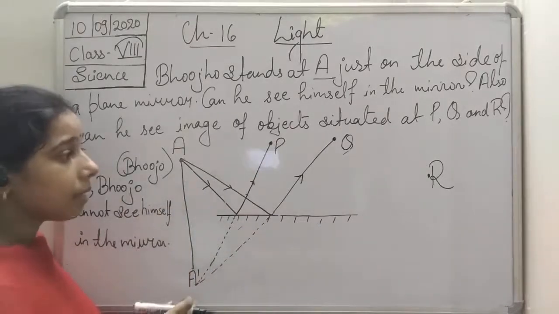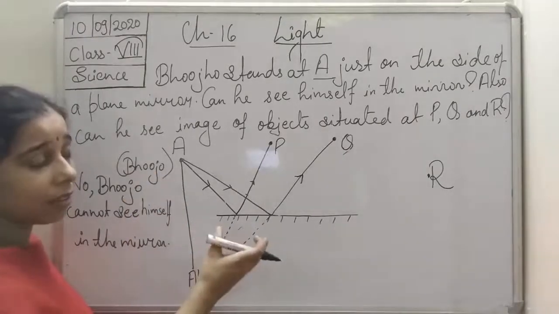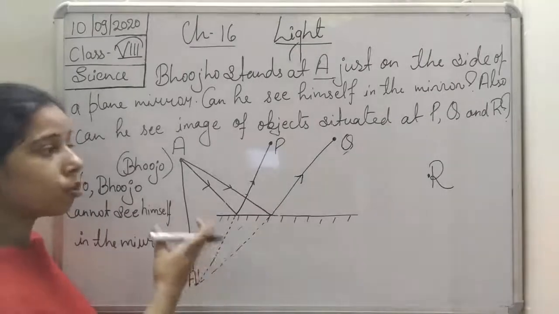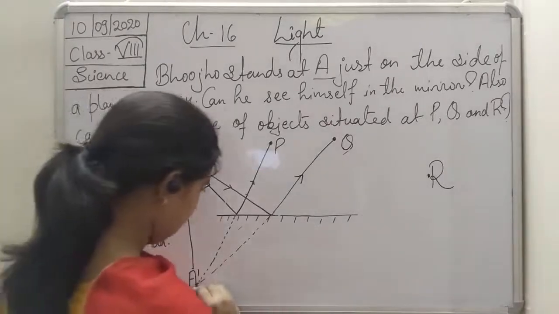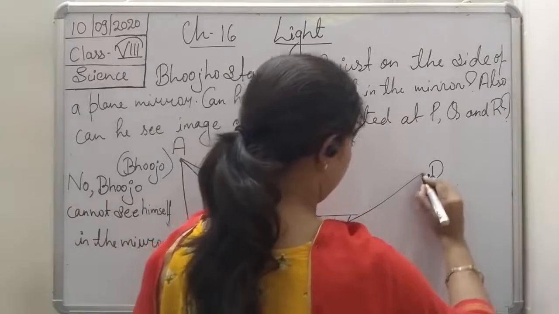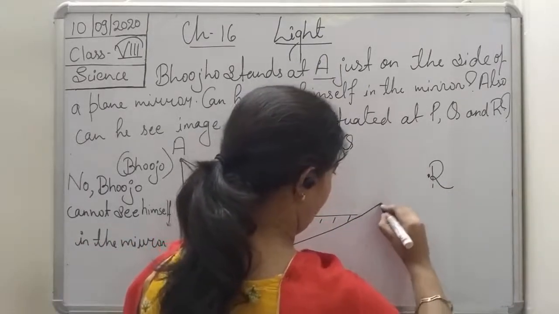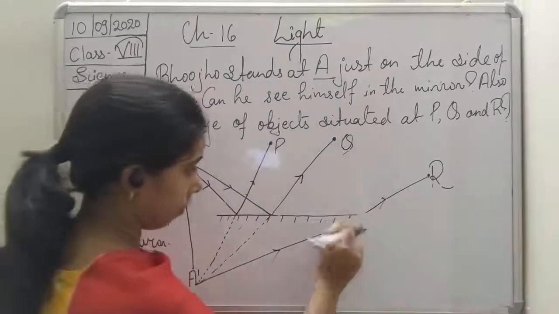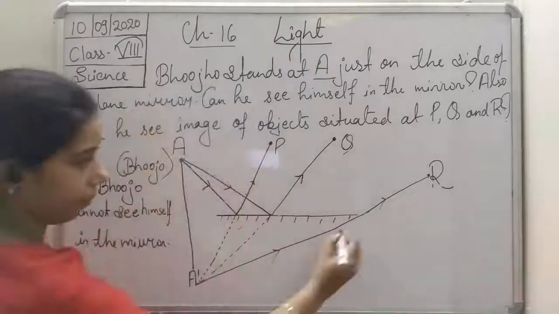But since the light from R is not directly reflecting from the mirror, Bujo cannot see R. So we can draw it like this.